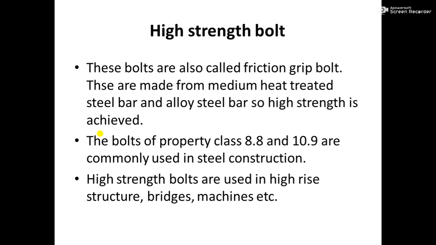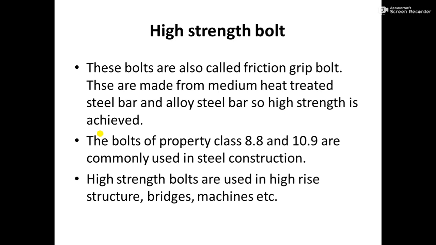Now, the second type of bolt is high strength bolt. These bolts are also called friction grip bolts, or in short form FGB.